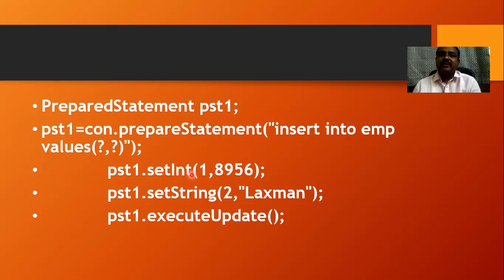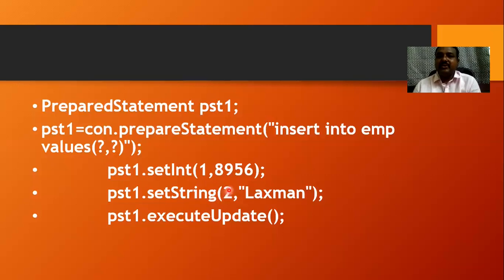If I would like to give the value as a double, then we are going to use the method called setDouble. Or in the case of float, we are going to use the method called setFloat. Now in the second statement, I want to set a string. The second column of my EMP table is a string, and now I would like to pass a string as a value into the table.